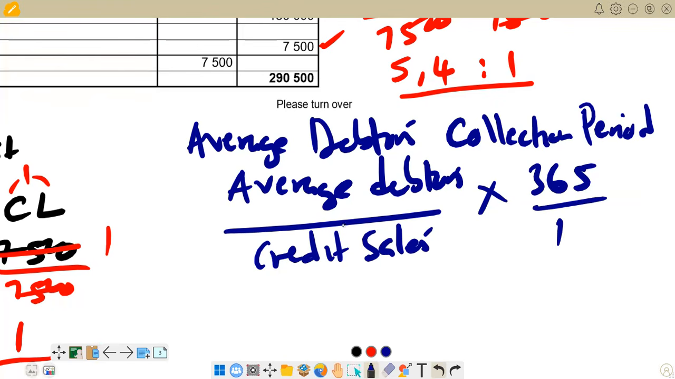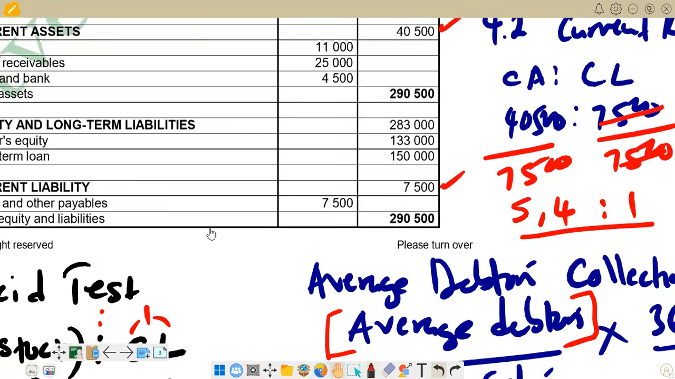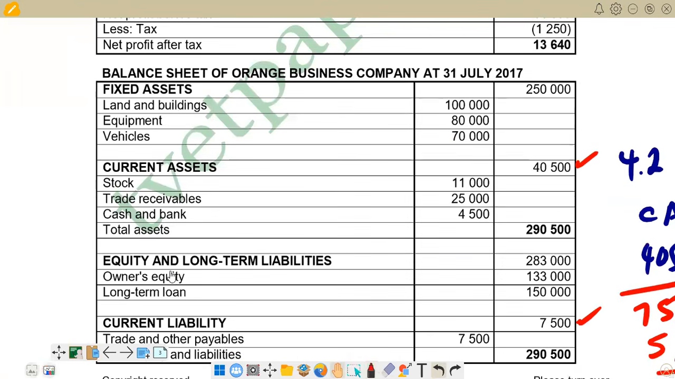Then on average debtors, what we are saying at this point is that this average comes into play when we are given information for the previous year. Let's say we are given the debtors figure for the previous year, we add it to the debtors figure for this year, then we divide by 2, we average. But if we are not given information for the previous year, like in this case, we just take the figure that we have for this year. So in this case, we are going to take the figures that we are given there as our debtors, to represent the average debtors.